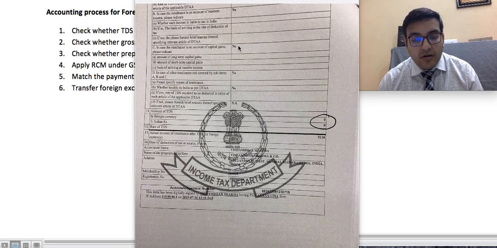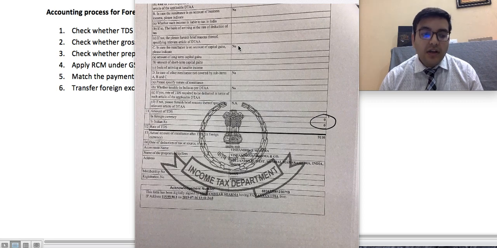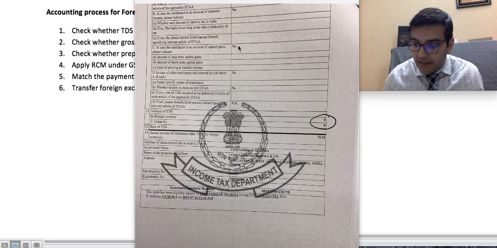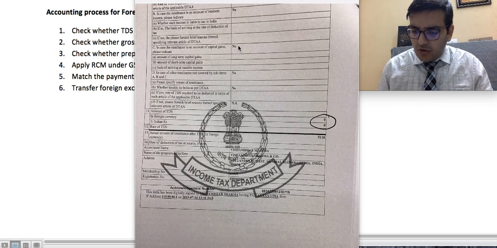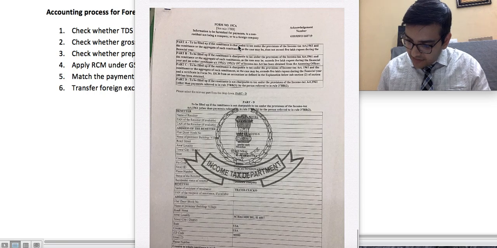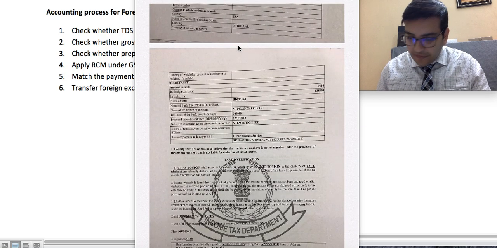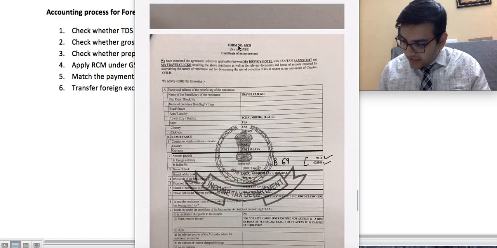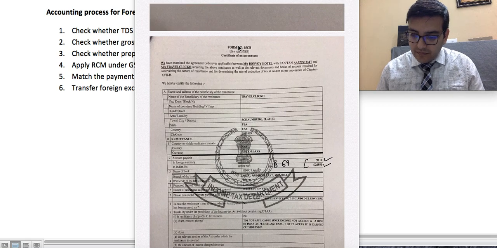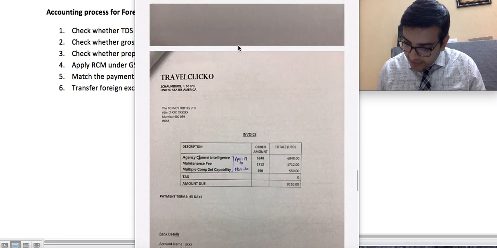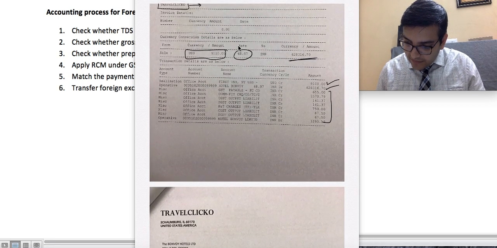The CA might have considered the reason. The reason could be that the income is not arising in India. Their business is throughout outside India, just going online, nothing inside India. We will not go into the details. We believe what the CA has done. So there is no tax, there is no problem, and this is the 15 CA. So we have made the transaction. There is no difficulty in this. I suppose there is no grossing up. Now we have booked it at 69 and we have paid it at 68.97.